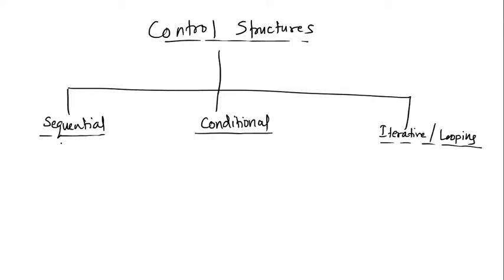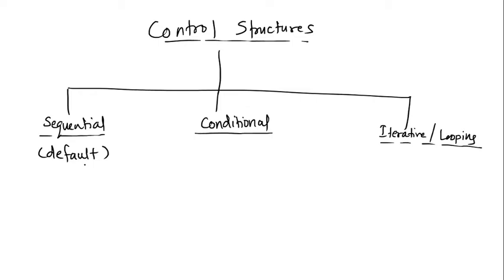To start with sequential control structure, it's a default control structure that we always have. So if you don't think of using anything, sequential is still there. There is nothing that we need to do explicitly. Whenever we do programs, we have already done a decent number of programs. Don't you think that control goes from one line to the other line automatically? Because it follows sequential control structure. Fine. So as I said, there is nothing to learn or do in that. It's simply the one which exists by default. Okay, so let's look at the other types.